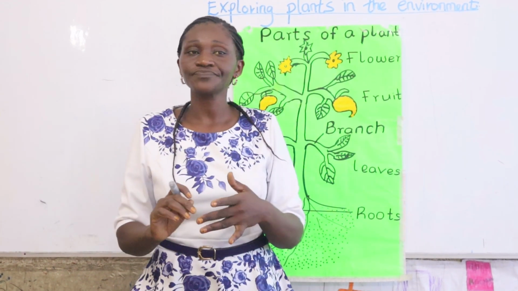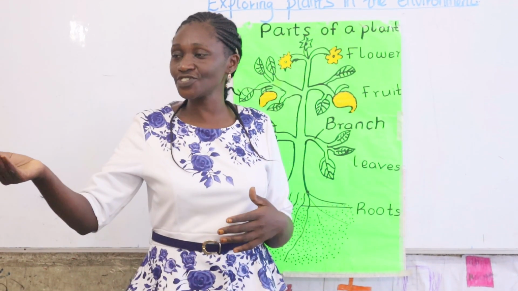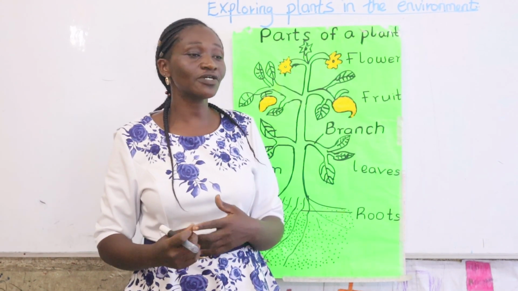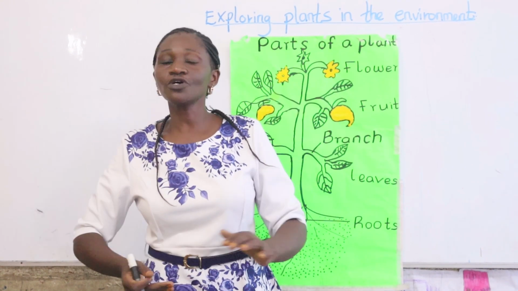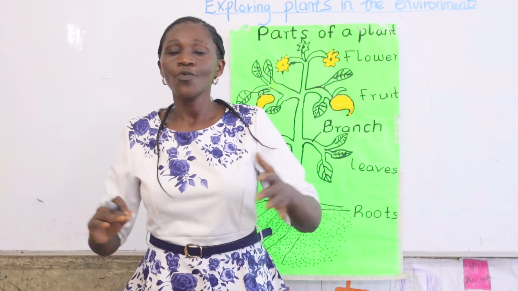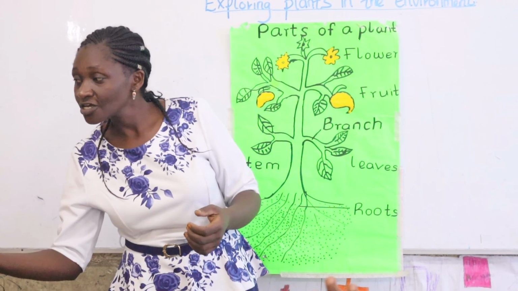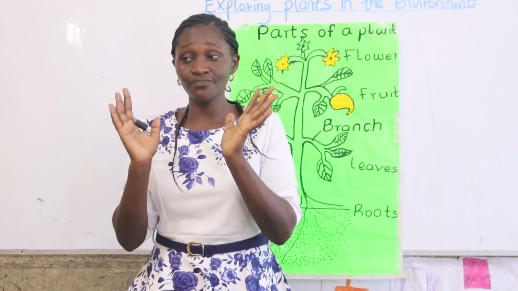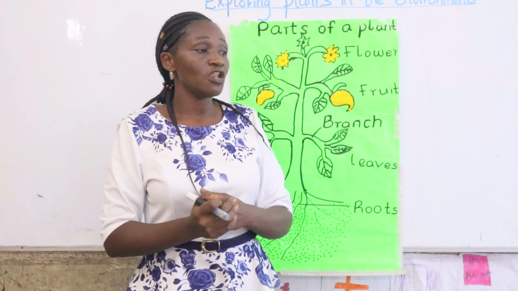Yes, Perry? Soil. No, soil is not a plant. Which plant don't we eat? Cactus. Yeah, cactus, because cactus is thorny. So we don't eat cactus. We don't eat sisal fiber. What else don't we eat? Rose flower. Very good. Have you ever seen that plant from a rose flower? Yes.